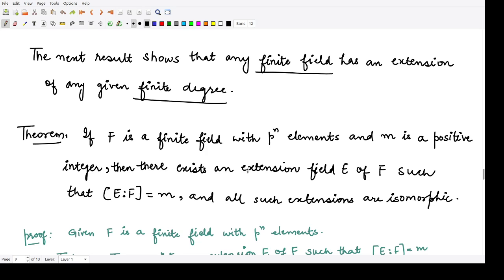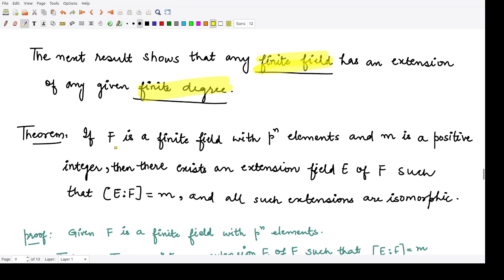So today we shall be studying another important result which says that any finite field has an extension over any finite degree. So that means this is a more generalized version of the given result that we have earlier proved. So what does this result say?